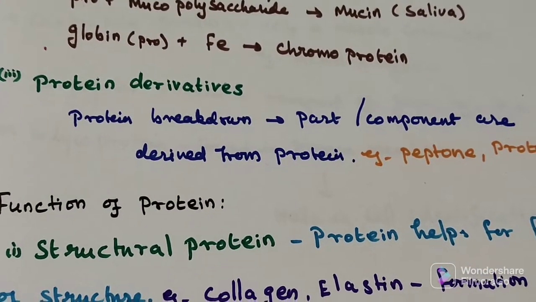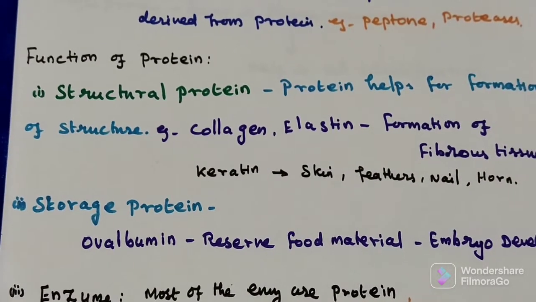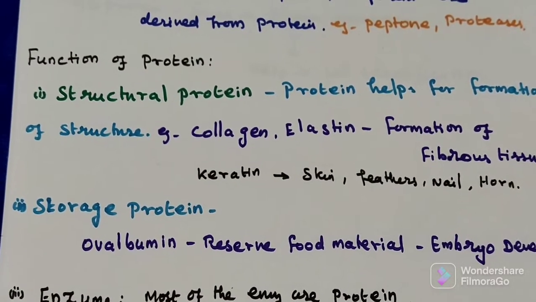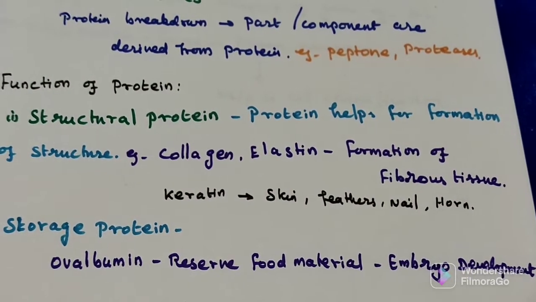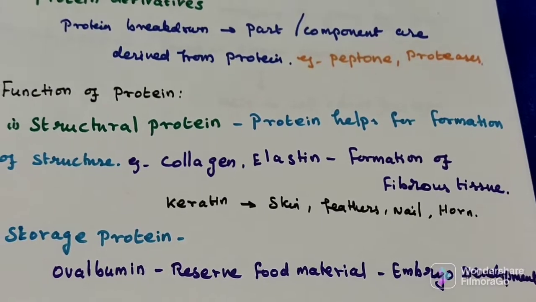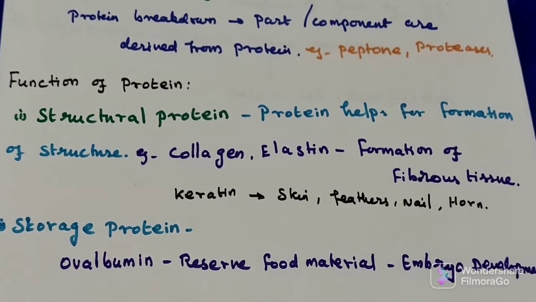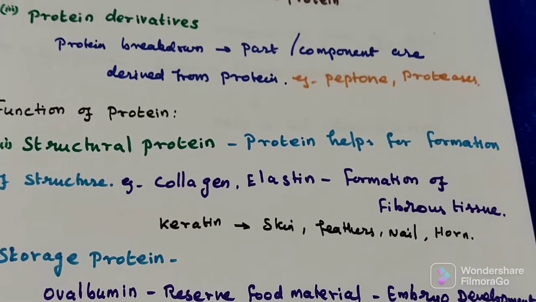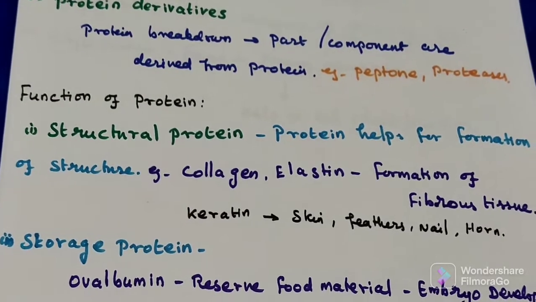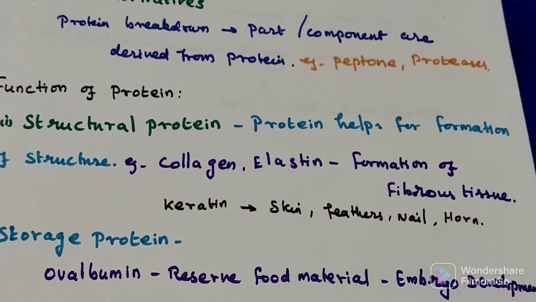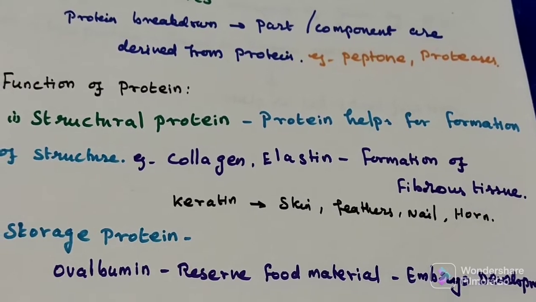Let's see the functions of proteins. Now we have many proteins classified on this basis. First category, structural proteins. These proteins help in the formation of structures. For example, collagen and elastin help in the formation of fibrous tissue.